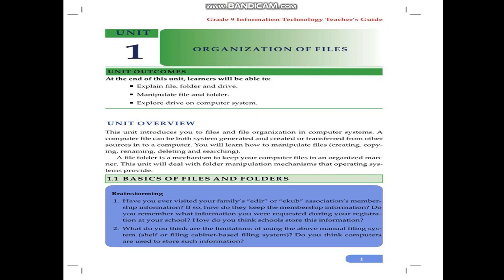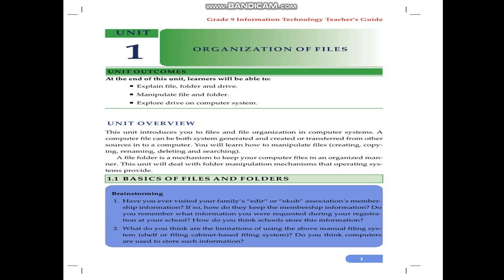The unit also says at the beginning, organization of files. Here can be an answer or a solution for one. One point is a file folder. It is a mechanism to keep your computer files in an organized manner. This unit will deal with folder manipulation mechanisms that the operating system provides. 1. Basics of files and folders.